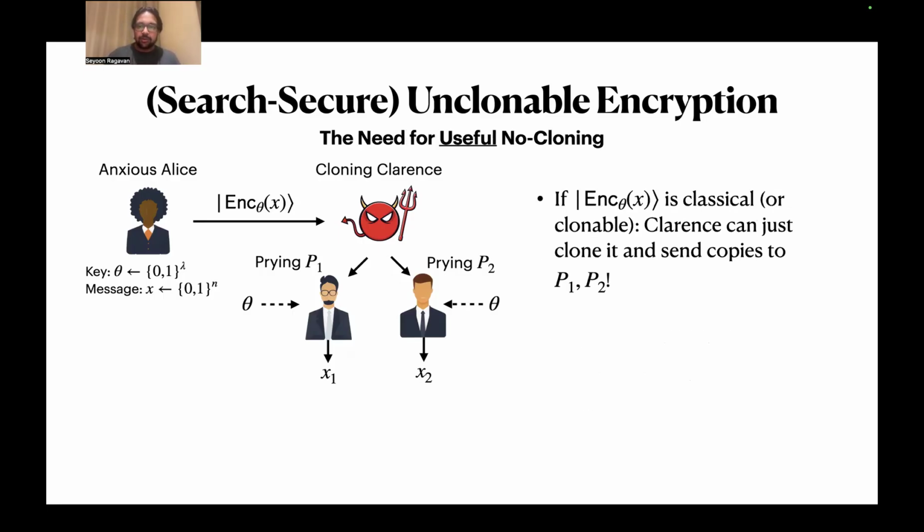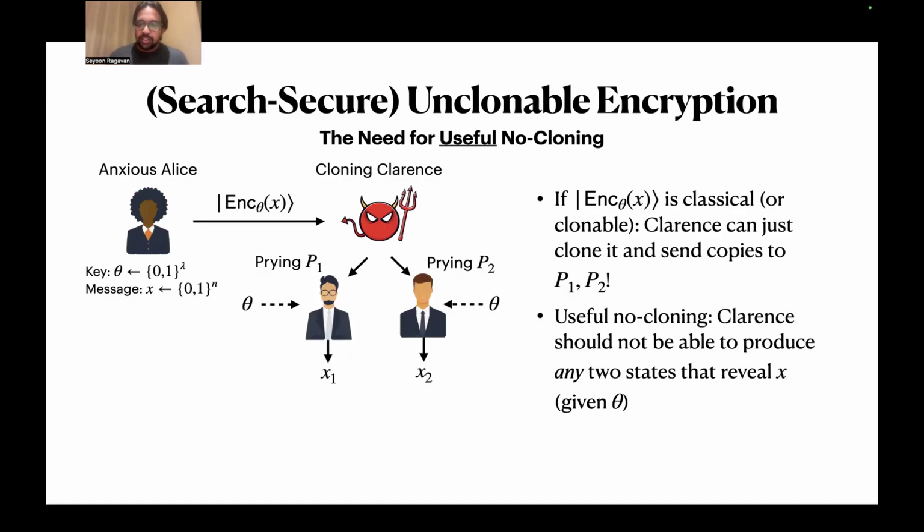Okay, so just as a starting observation, if the ciphertext state were a classical string or otherwise clonable, then this would be completely impossible because Clarence can just clone it. Now he has two copies, and then he sends them over to P1 and P2. And that's that. Then when they get theta, they can later just decrypt, and now they both have X. So what we want for useful no cloning to get secure unclonable encryption is that we don't just want to prevent Clarence producing two copies of the ciphertext state. We also need to prevent Clarence from producing any two states that reveal X, given theta.